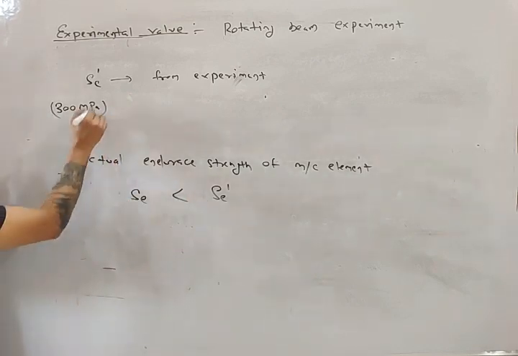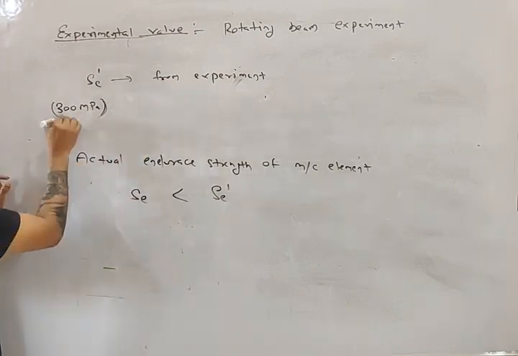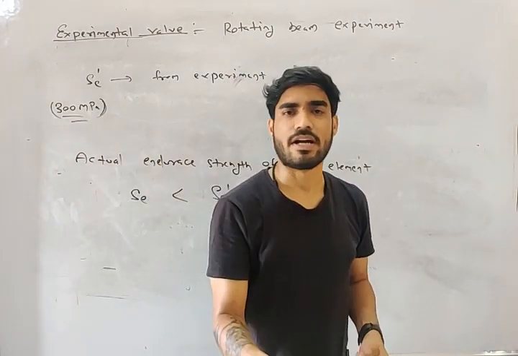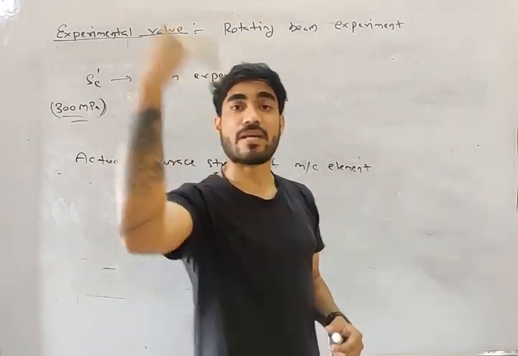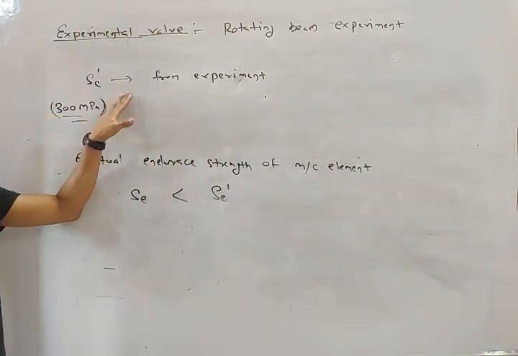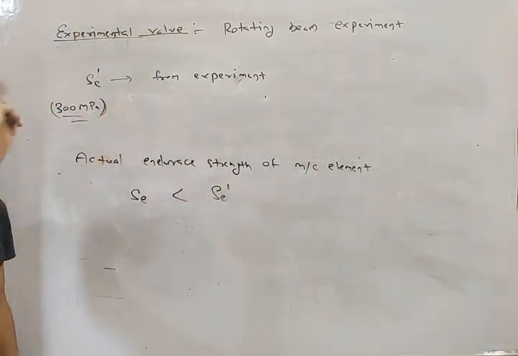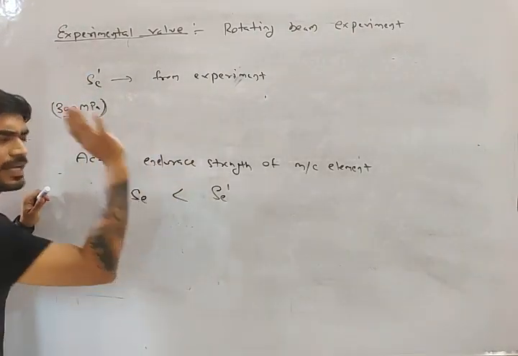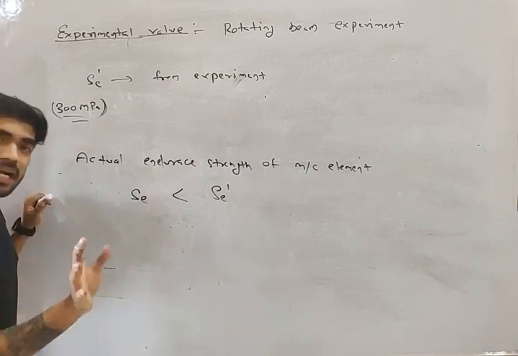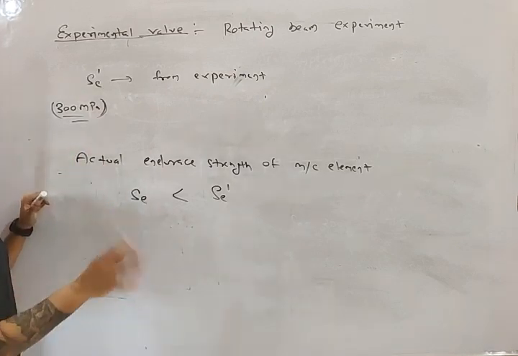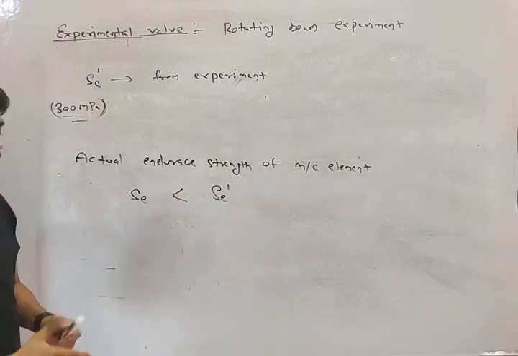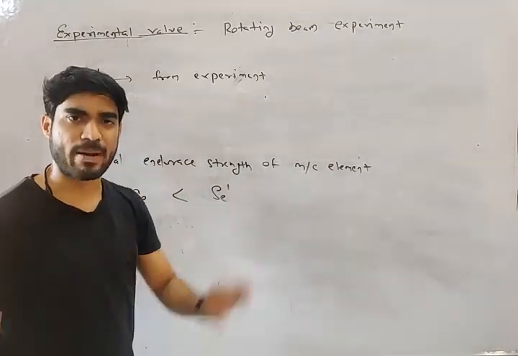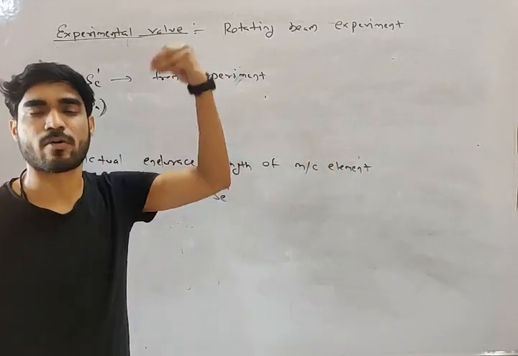Let's say the value of SE dash from experiment is 300. Then the actual value will be 100, 150, 200, 250, but it will never be greater than SE dash. Maximum it can be equal to SE dash. It will always be less than or equal to SE dash. Do you understand this? Now, the actual value of endurance strength depends upon a lot of factors.